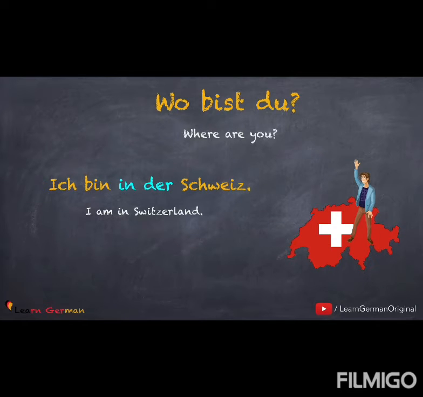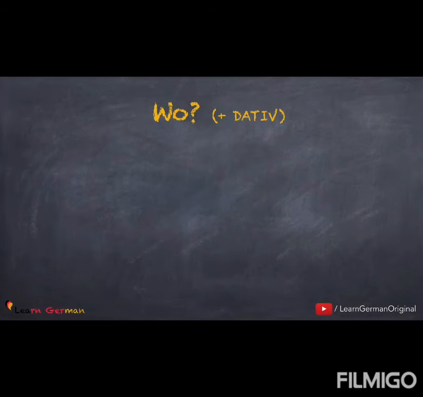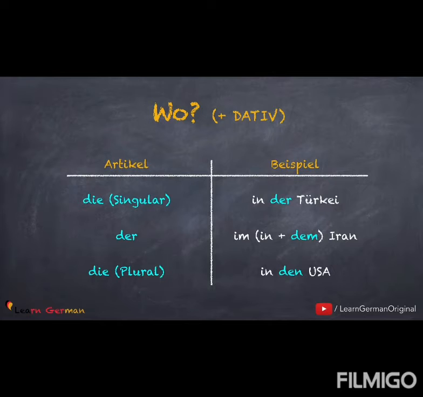So whenever a country has the article die with the question wo, you would say in der. For example, in der Schweiz, in der Türkei. And if they have different articles, you would say im Iran. Im comes from in plus dem. And if it's a plural die, you would say in den USA.